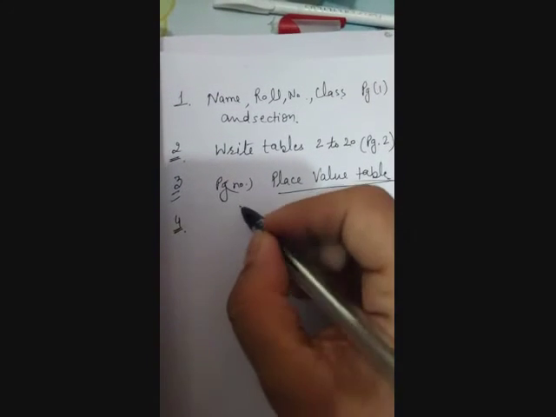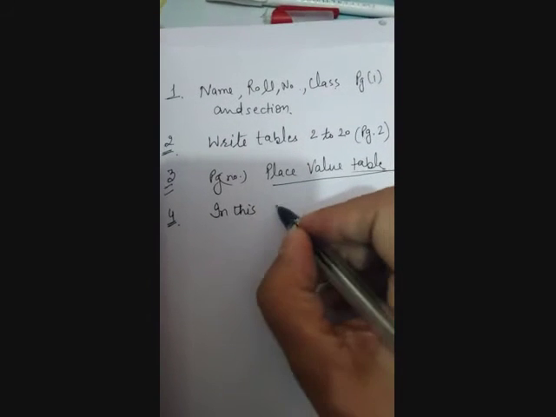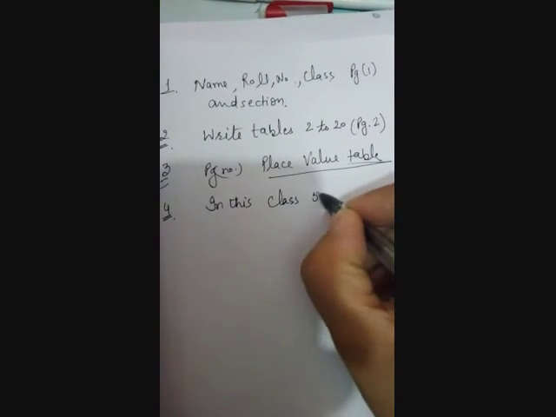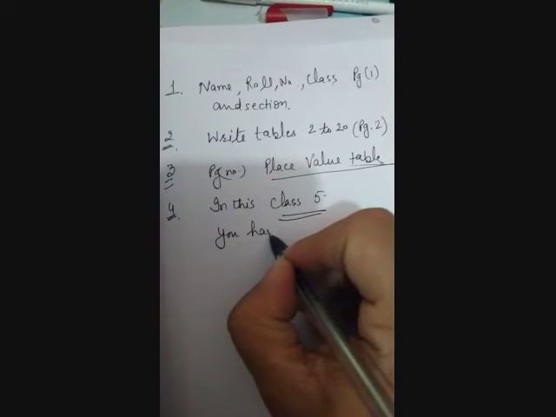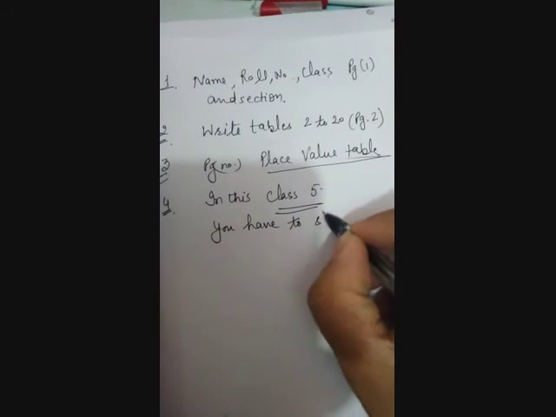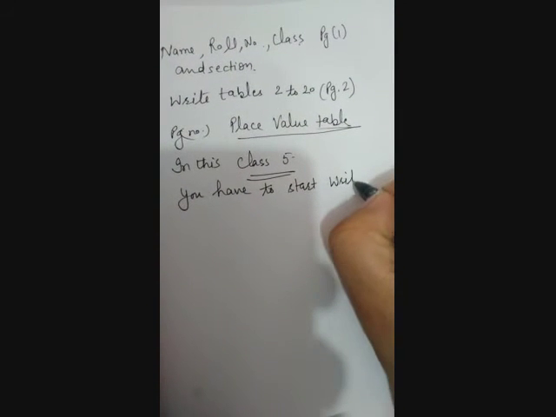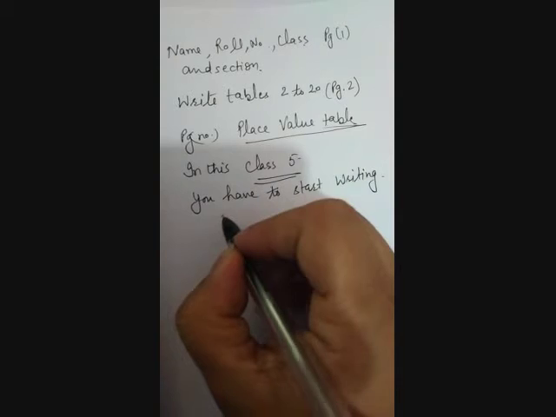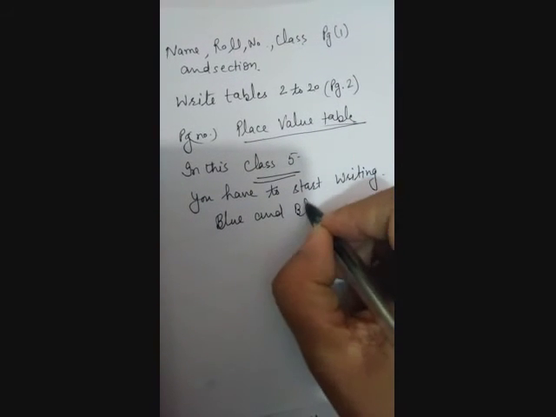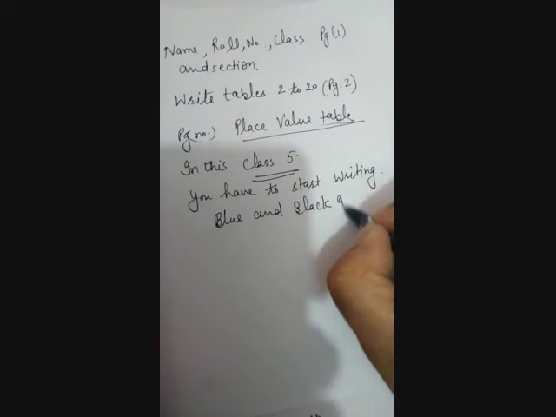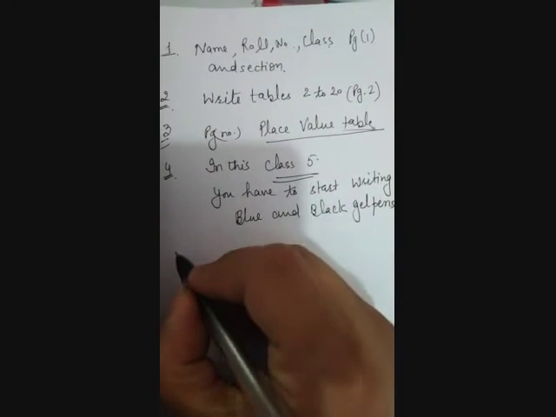And the fourth point is, in class 5 you have to start writing with blue and black gel pens. Clear?